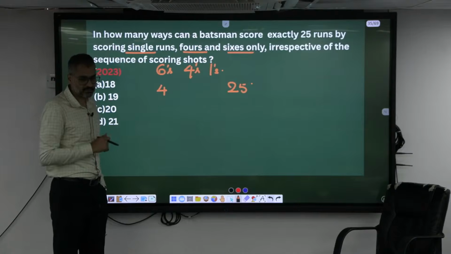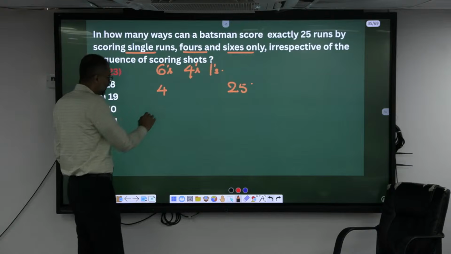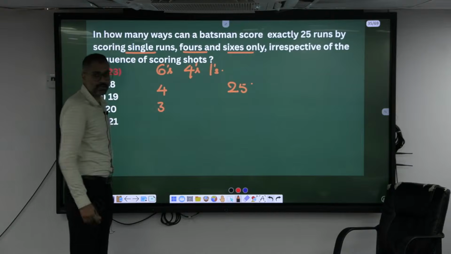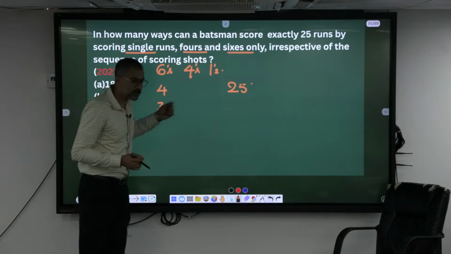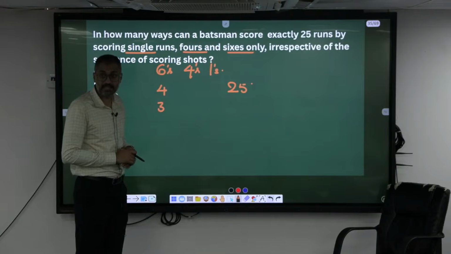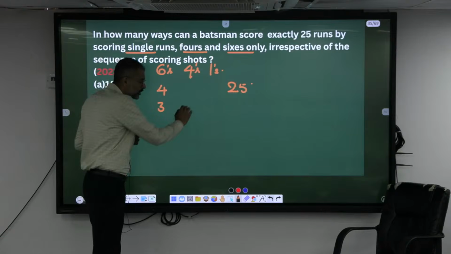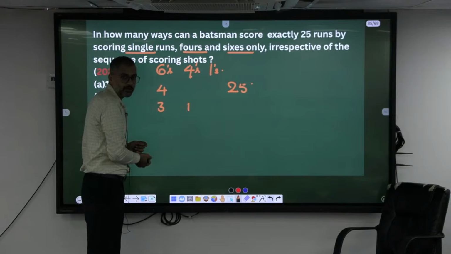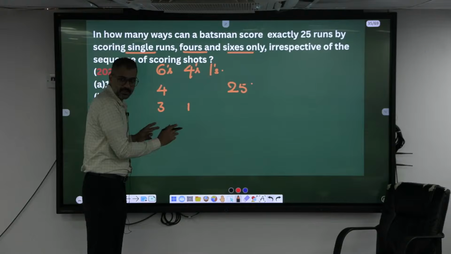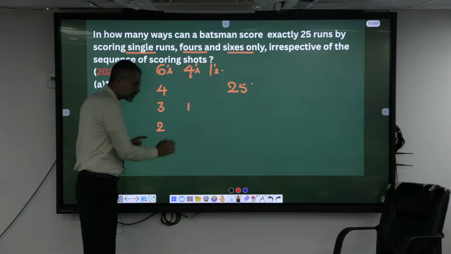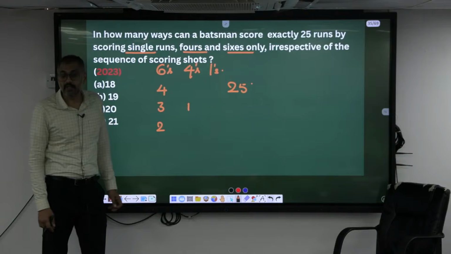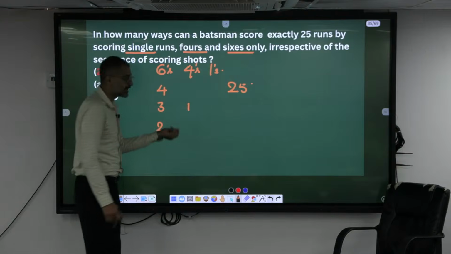Next is three 6s. If there are three 6s, can I cover the remaining with the 4s? Yeah, how many 4s maximum? Maximum maybe 1. Possible? Because 18 plus 4 is 22, isn't it? Is there any other possibility here? Okay, next, two 6s, all possible? Yes sir. If there are two 6s, how many 4s do I require?